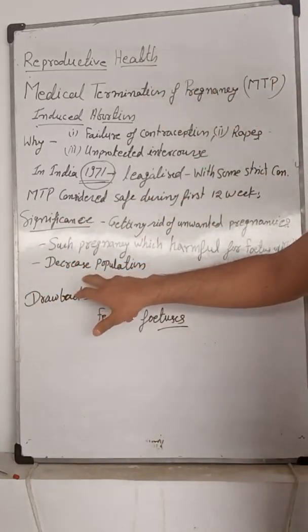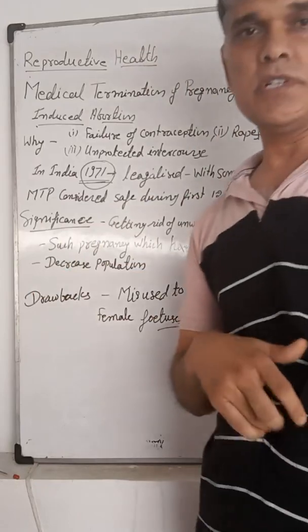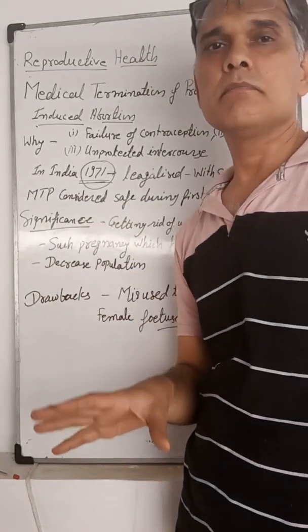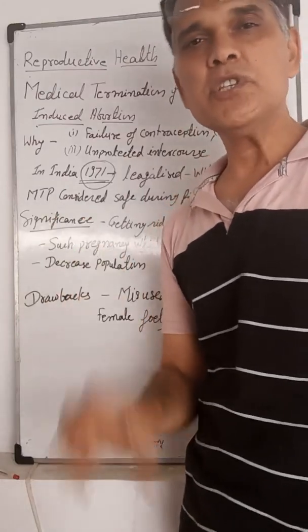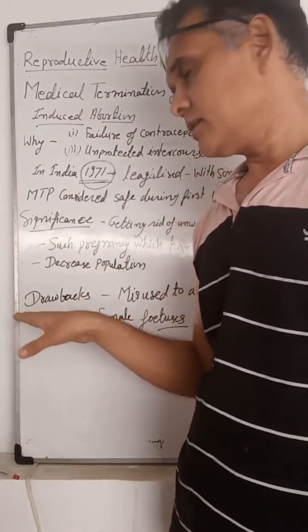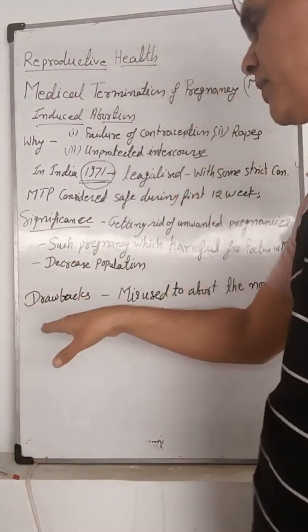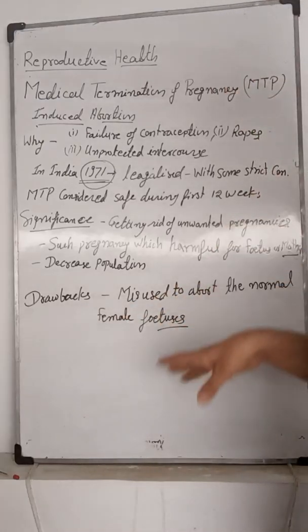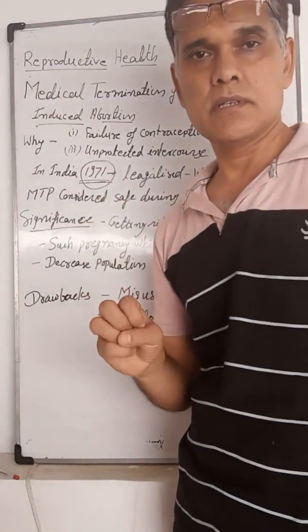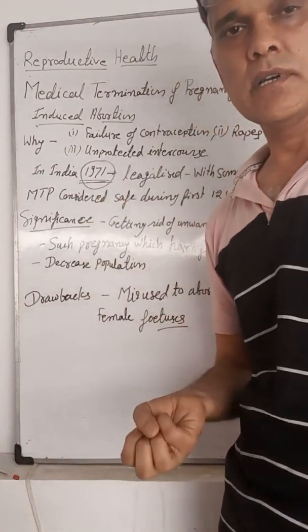And one more significance is that it decreases population. But normally, over the days, its misuse occurs. That is the drawback: the misuse to abort the normal female fetus.